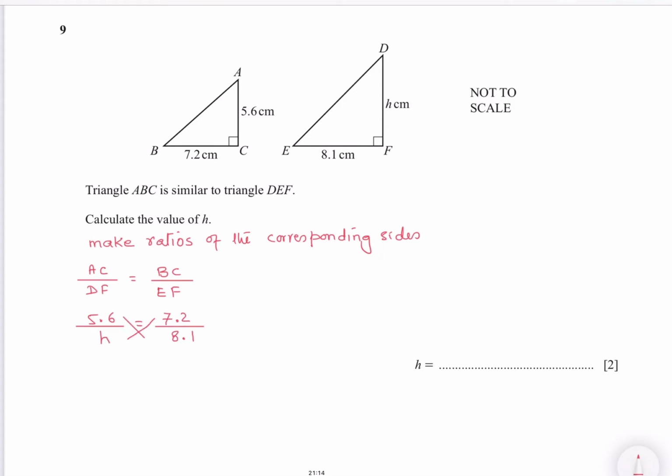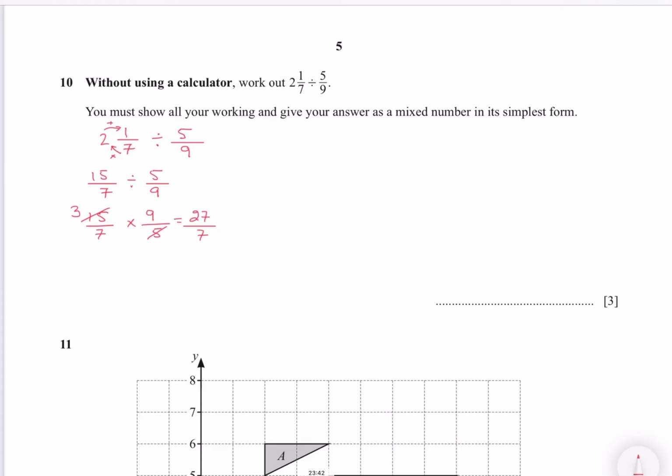Without a calculator, work out 2 whole 1 over 7 divided by 5 over 9. So 2 whole 1 over 7 is a mixed number, so convert it into an improper fraction. 7 times 2 is 14, plus 1 is 15 over 7, divided by 5 over 9. So 15 over 7 multiplied by 9 over 5. Simplify it, so 27 over 7. So this is an improper fraction, convert it into a mixed number. 3 whole 6 over 7 is your answer.